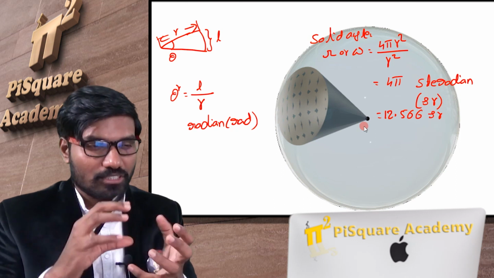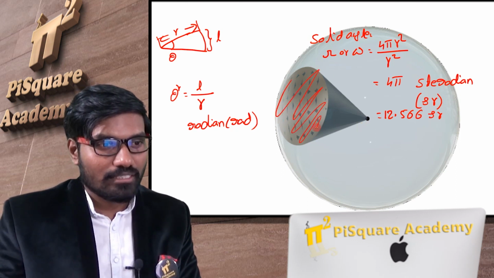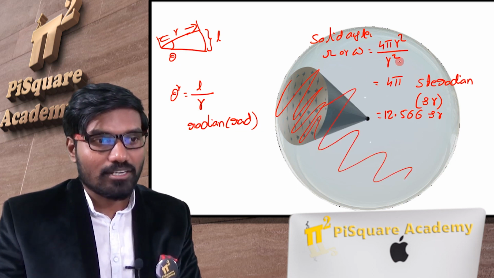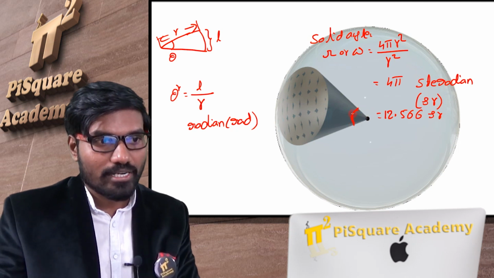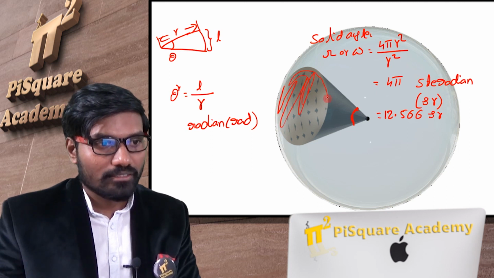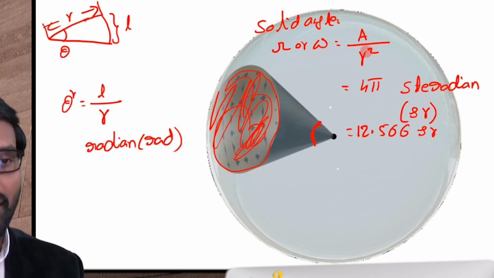Because it's a 3-dimensional one, just see it in 3 dimensions. I'm talking about the entire surface area of the sphere by r square. If you want only this solid angle, then find only this surface area, instead of the complete sphere, by r square.